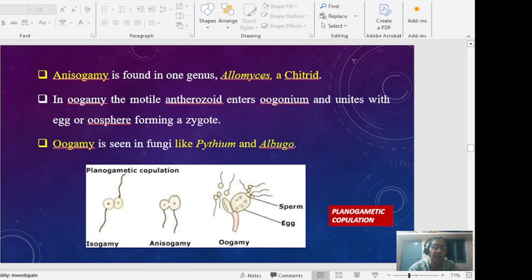In planogametic copulation there are three types: isogamy, anisogamy and oogamy. In isogamy, both the gametes are similar. Anisogamy is found in Allomyces and chytrids. In oogamy, one gamete is motile and the other is non-motile. Oogamy is seen in fungi like Pythium and Albugo.